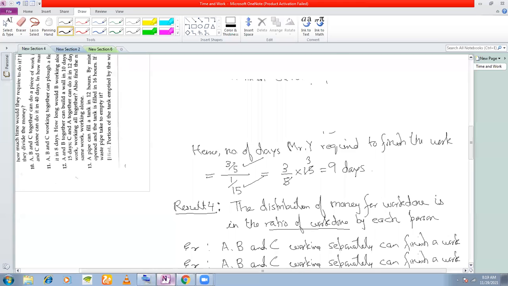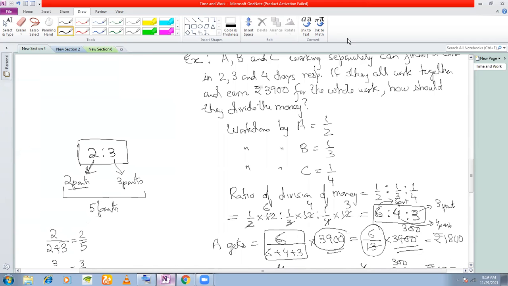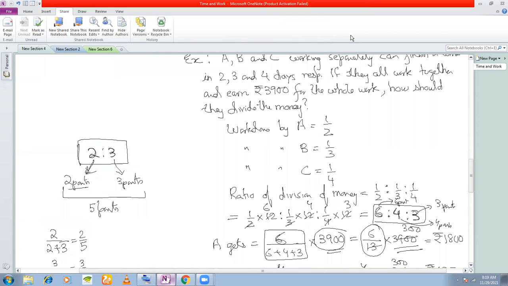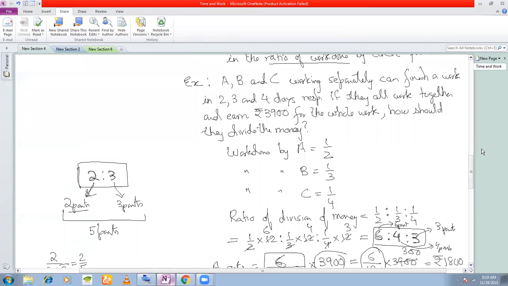And the fourth result was the distribution of money for work done is in the ratio of the work done by each person, right? And I gave you an example here that if A, B, and C can separately finish a work in 2, 3, and 4 days, and they all work together and earn 3,900 rupees. A alone can finish a work in 2 days, B alone in 3 days, C alone in 4 days. The total amount of money that the owner gives them is 3,900 rupees.